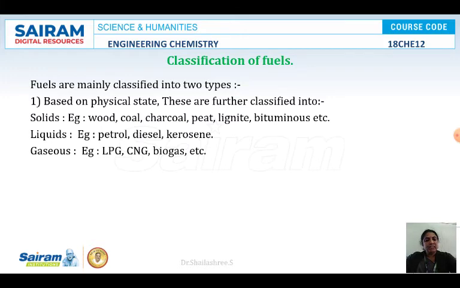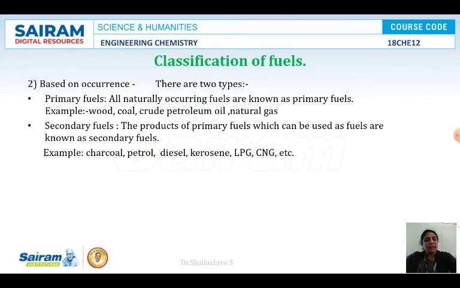The fuels are also classified into primary and secondary fuels. What are primary fuels? Primary fuels are those which occur directly in nature, which may be used directly without any processing or chemical treatment. For example, properly dried wood can be used directly, and even coal can be used. They don't need any modification, so they are called primary fuels.